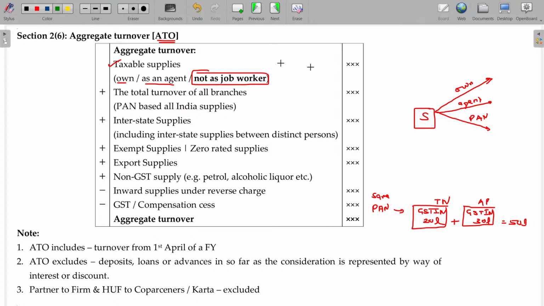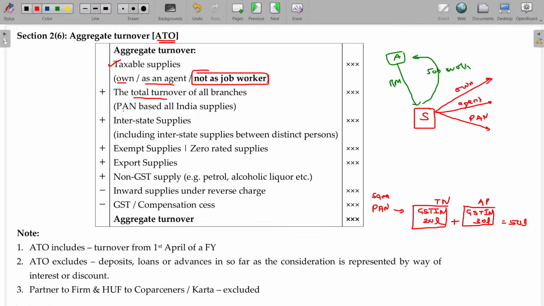For example, Mr. A does some work for A. A gives the raw material and support, and yes, again manufacture and sends it to A. For that, a small charge is given. So that is called job charges, and this is called job work. The transaction done because of this will not be considered as a part of a transaction of this supplier. Is that clear? So if he is being only a job worker, that transaction will be totally removed. Clear?